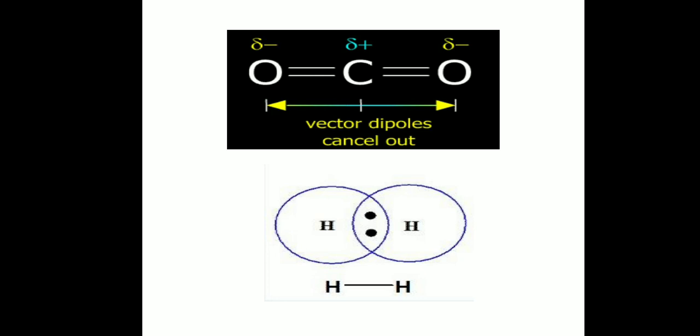In the covalent bond, both electrons are present at the same distance from the nuclei of both hydrogen atoms. So there is no charge induced on either hydrogen atom, so the molecule remains uncharged. So the molecule is non-polar in nature.